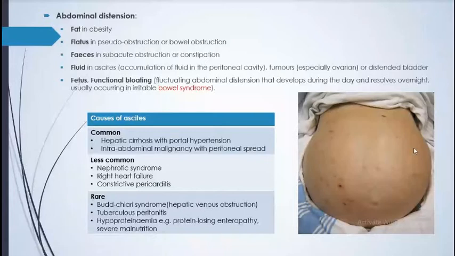And another is functional bloating, which we can also see in irritable bowel syndrome. And causes of ascites, definitely hepatic cirrhosis with portal hypertension, intra-abdominal malignancy with peritoneal spread. More common is hepatic cirrhosis, meaning portal hypertension, all related to the liver.